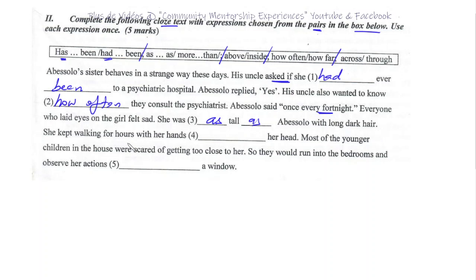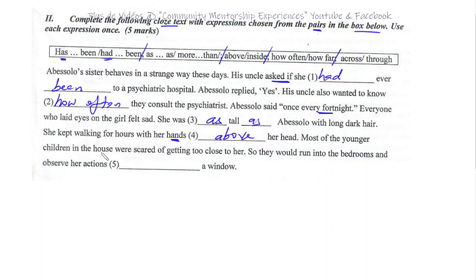She kept walking for hours with her hands, her head. So your hands are generally where? Are they inside or above? Generally above her head. Okay, so with her hands above her head.